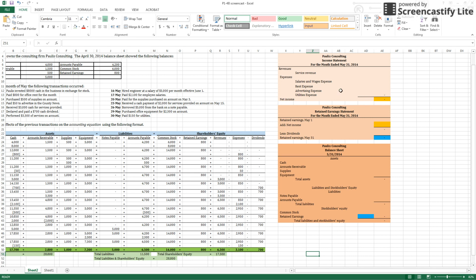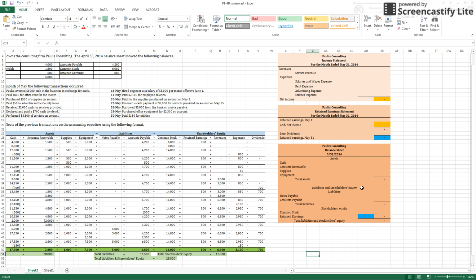Now, our income statement presents the revenues and expenses and resulting net income or net loss for a specific period of time. Our retained earnings statement summarizes all the changes in retained earnings in shareholders' equity for a specific period of time. And finally, our balance sheet reports all of our assets, all of our liabilities, and all of our shareholders' equity on a specific date. And our balance sheet, as the name says, must balance.